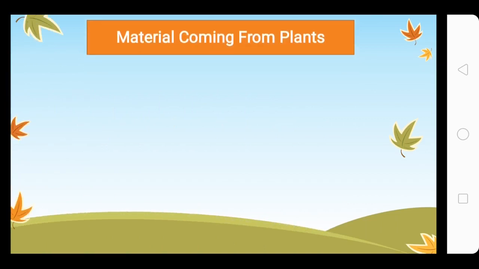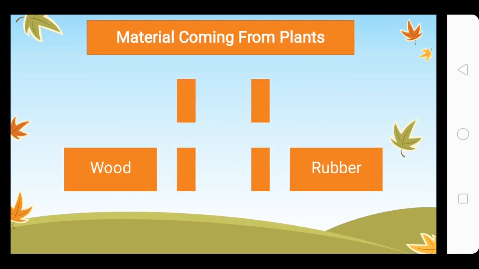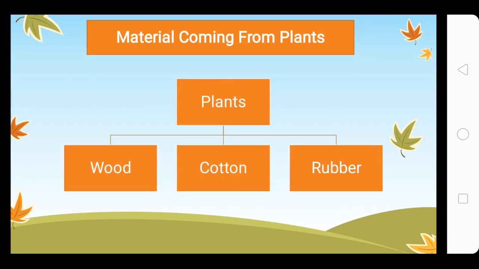Next we have materials coming from plants. Plants were the second source of the natural materials that we have. The materials that come from plants are, number one, wood. Very easy, every tree has wood. A tree is incomplete without wood. The dark, brown part of a tree is called wood. Then we have cotton. Cotton plants we have all around us.